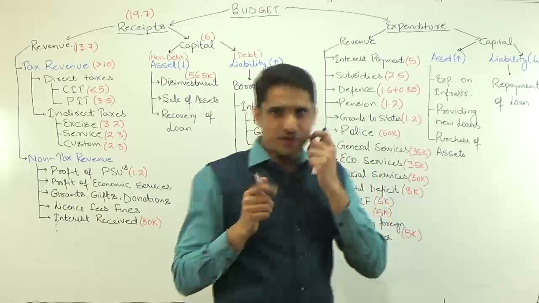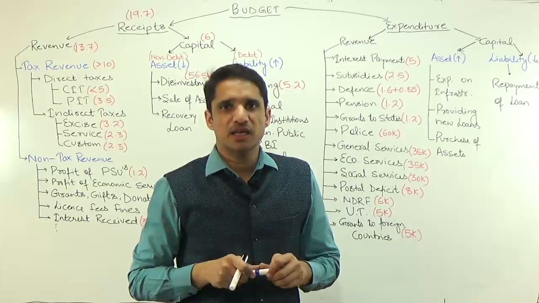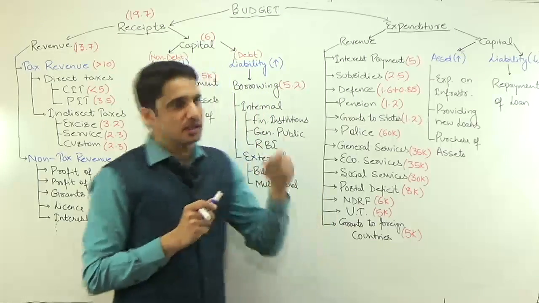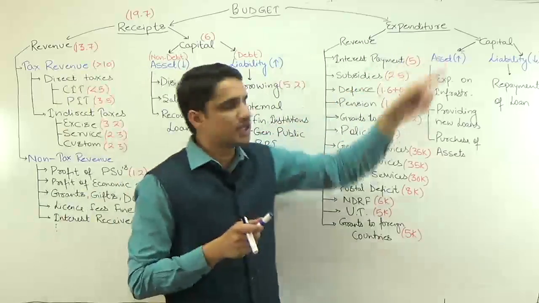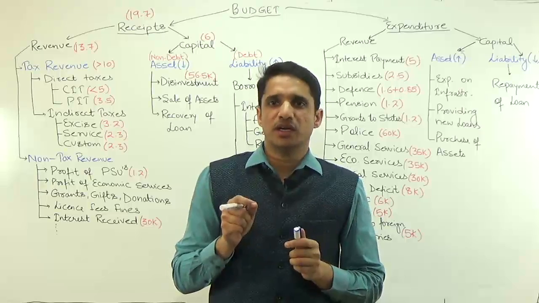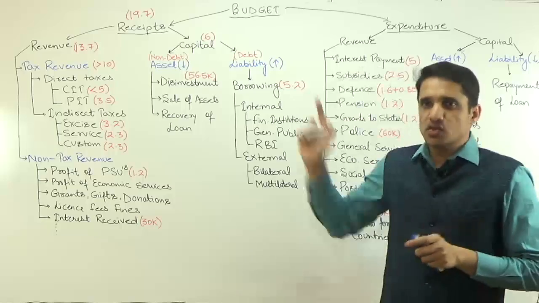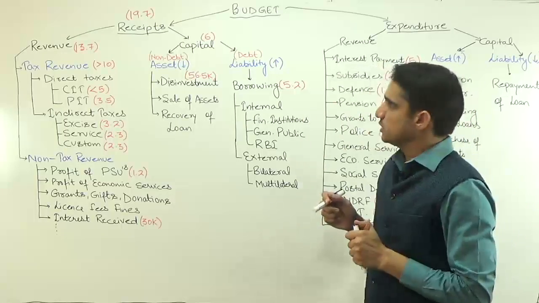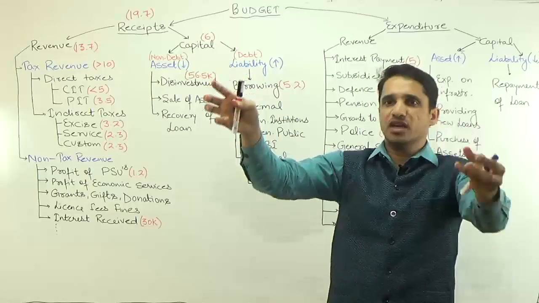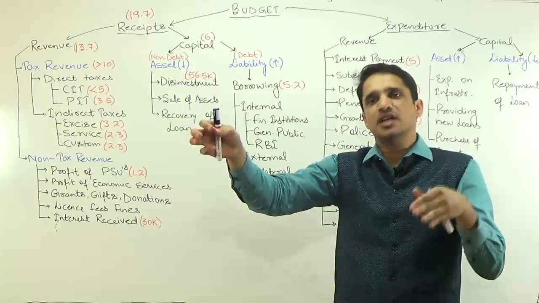So if I ask you this question: Microsoft comes and invests $100 billion in India, will that come under the receipt part of the budget or the expenditure part? Amazon is coming and investing $100 billion in India. The answer is nowhere, because a private entity is coming and investing somewhere in India. The Government of India is nowhere involved.